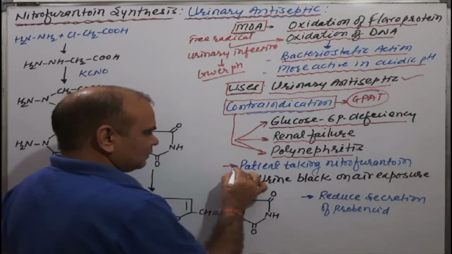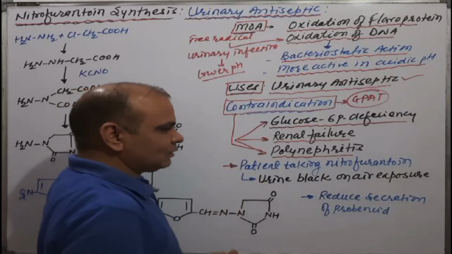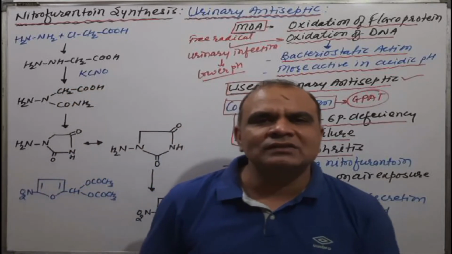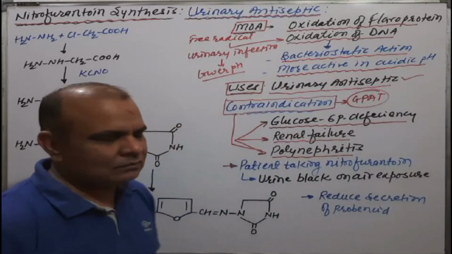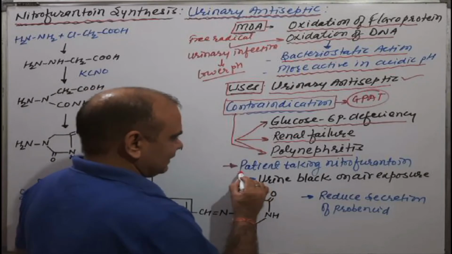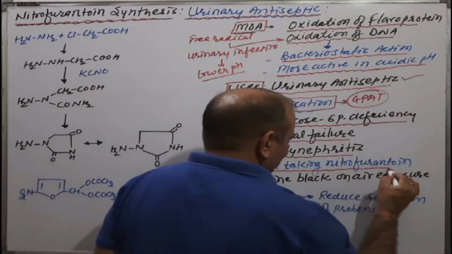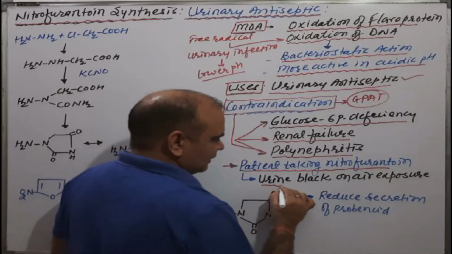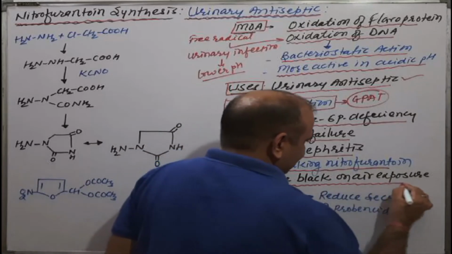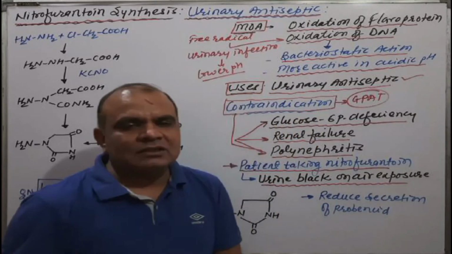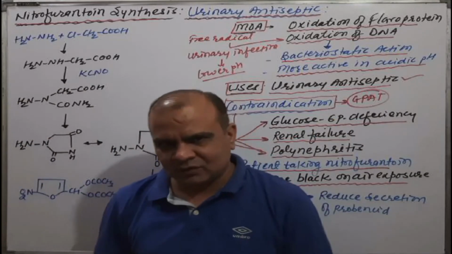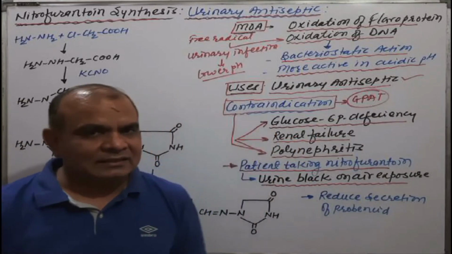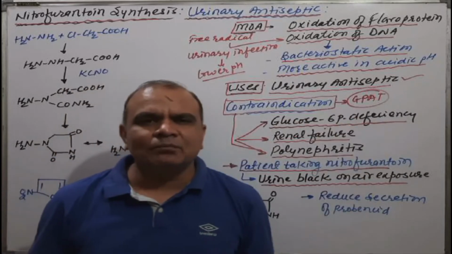It is an important one related to patient counseling. When a patient undergoes treatment with nitrofurantoin, the urine turns black on air exposure. Suppose a person is taking a nitrofurantoin tablet or whatever dosage form, and at the same time the urine becomes black in color.